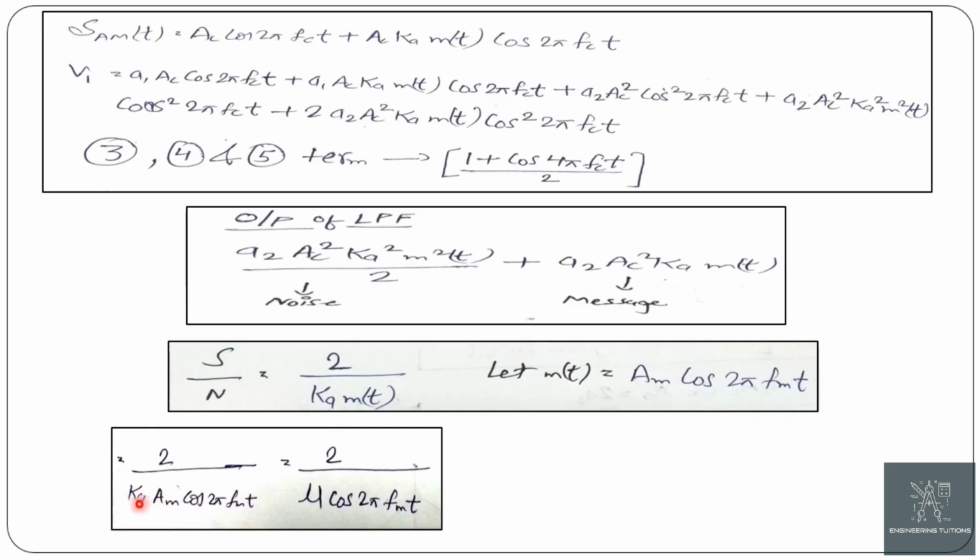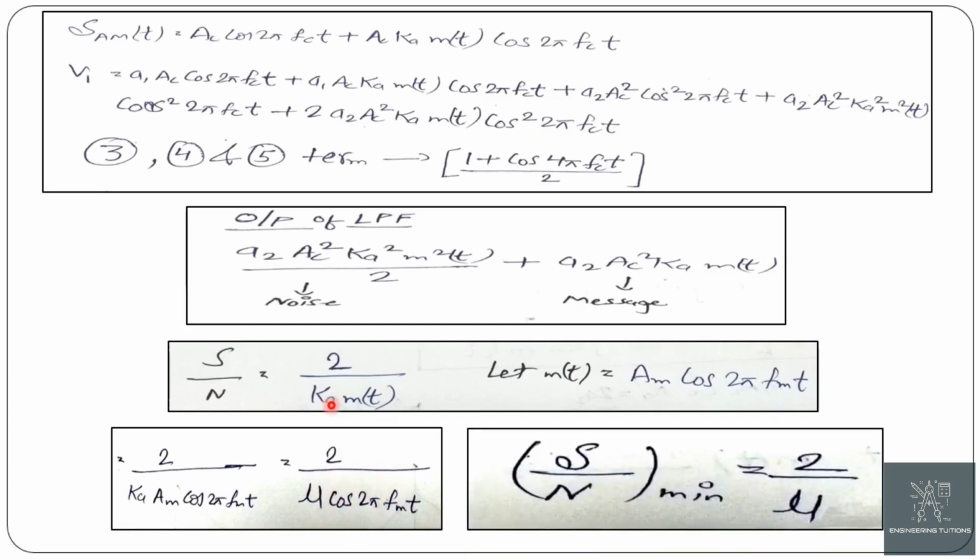This Ka Am will become mu, the modulation index. So replacing Ka Am by mu, we get SNR is equal to 2 upon mu cos 2 pi FMT. Now we get minimum SNR as 2 upon mu.